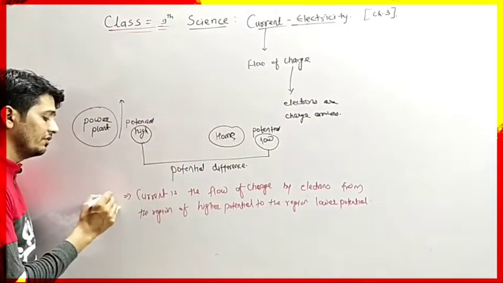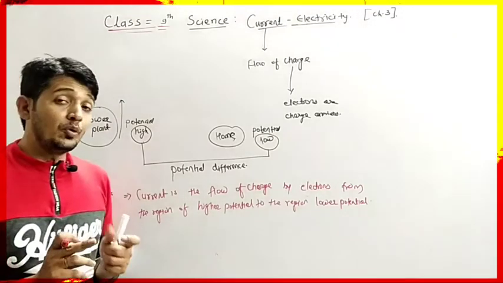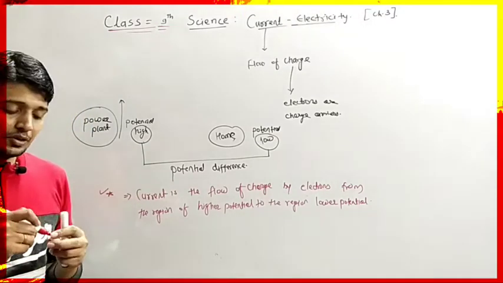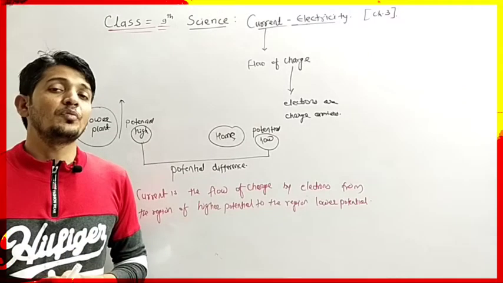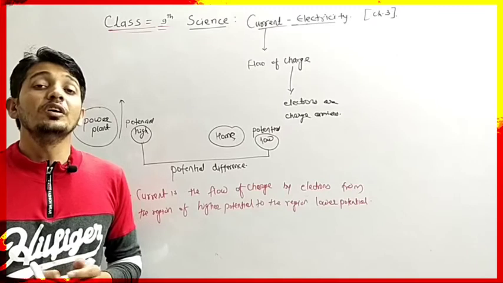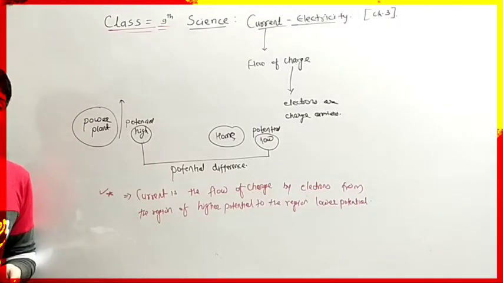So this is the very important point that you have to remember. What is the important point? The current is the flow of charge with the help of electrons, and it always flows from the region of higher potential to the region of lower potential. So write down this part, then we will move further.